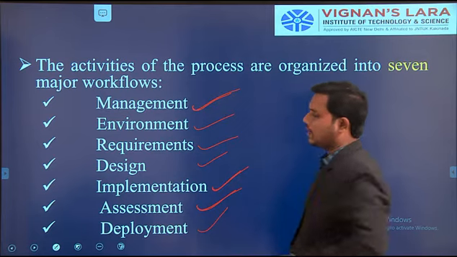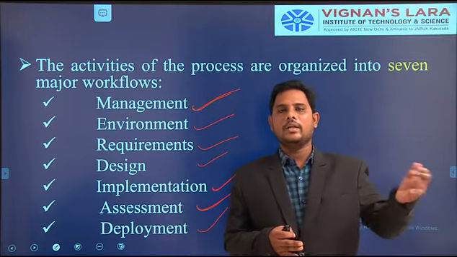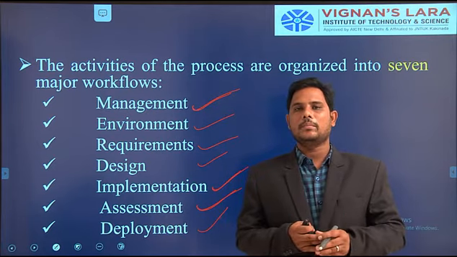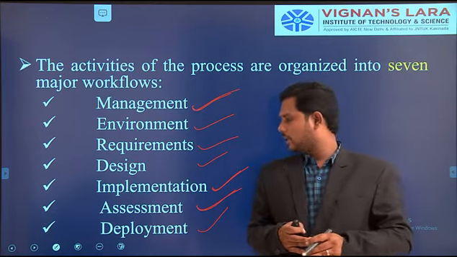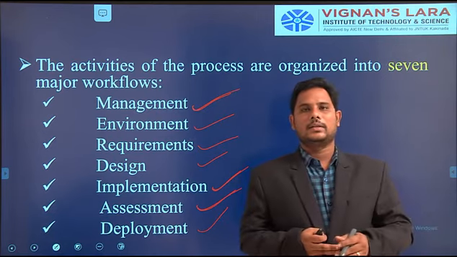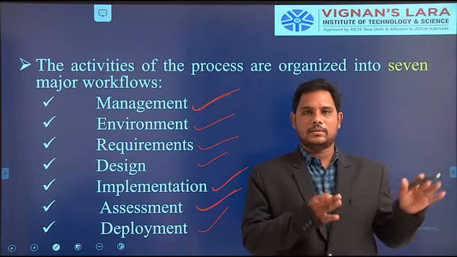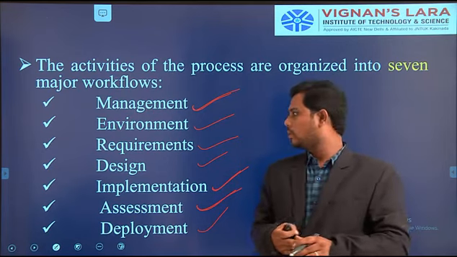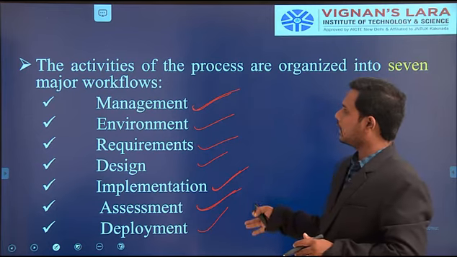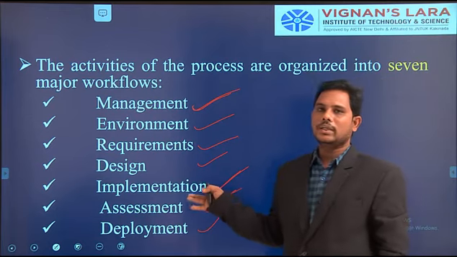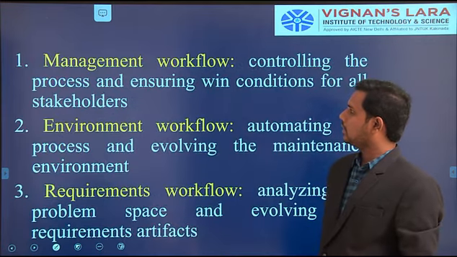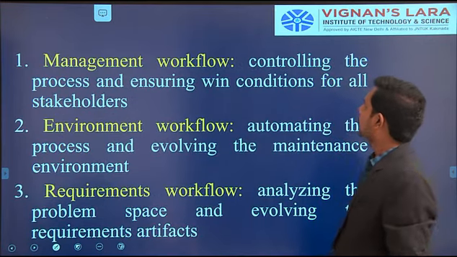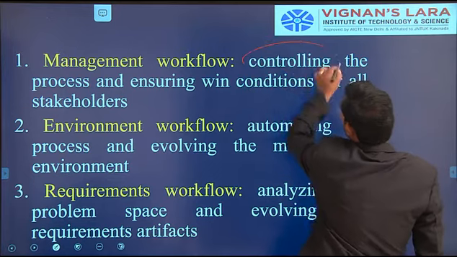Next, finally, the deployment workflow. We have to deploy the system after completion of the product. The end product is deployed to a particular place, and we check whether that place supports it or not. So all these seven workflows are very important in the project process. Here you can see the management workflow. In the management workflow, controlling is there.